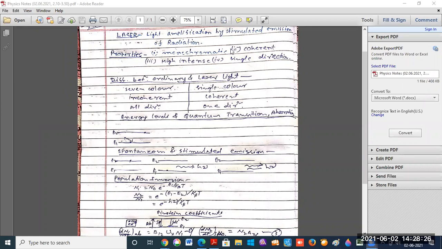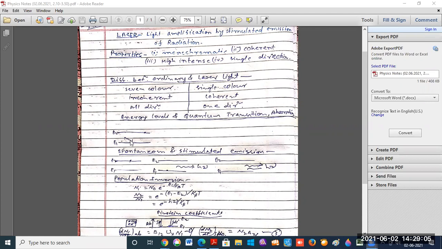Suppose the atom is in the lower level E1, and a photon of energy is incident on this atom.